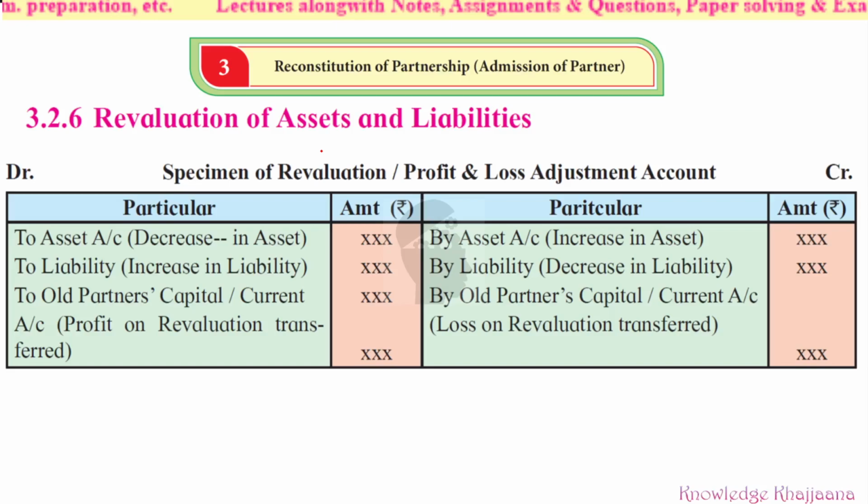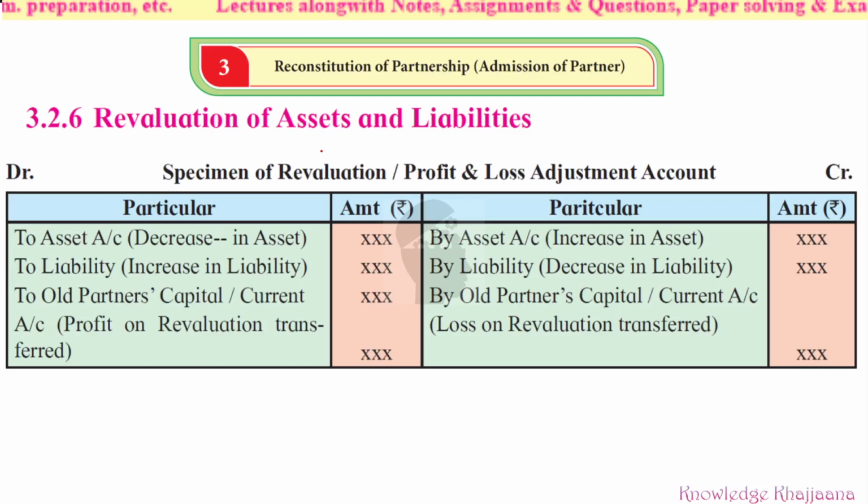Whatever is the increase or appreciation in the value of the asset, you have to debit the asset account and credit the revaluation account with that much amount. Then if there is a decrease in the liability, again it is a profit, so again you have to credit the profit and loss adjustment or revaluation account by that much decrease in the liability.